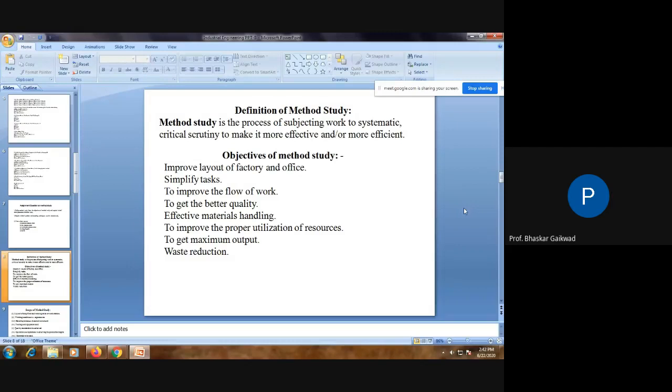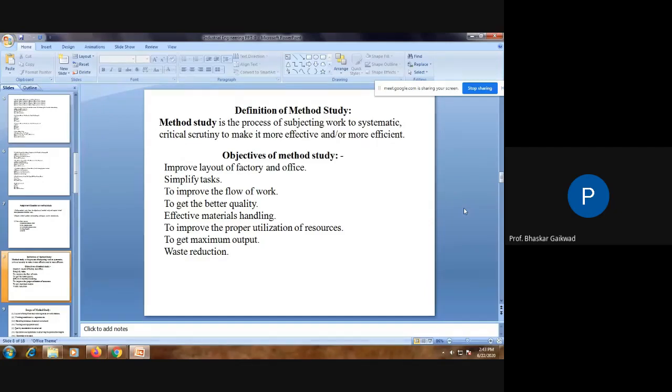What is the meaning of this definition? The process of subjecting work means any work is given and that process is going on. Systematic study of the critical things in the ongoing process, find out any lacuna, any bottlenecks, any problem in those methods, so that these methods will take place very smoothly, effectively, and more efficiently. Main purpose is to go through this systematic way.